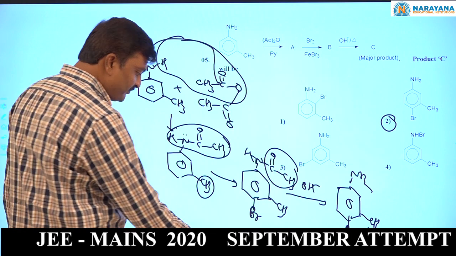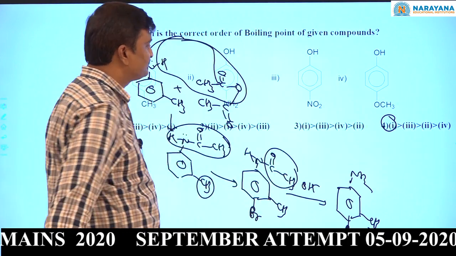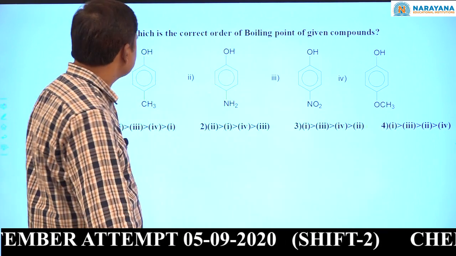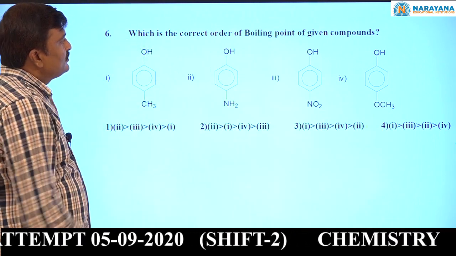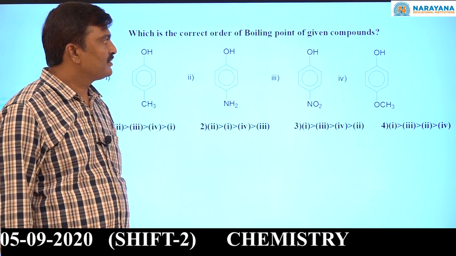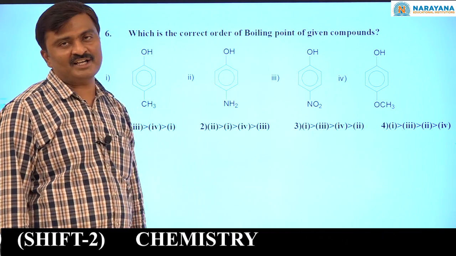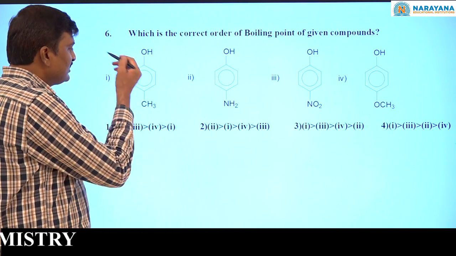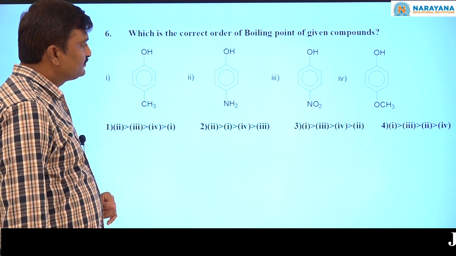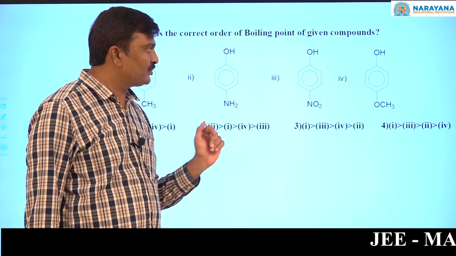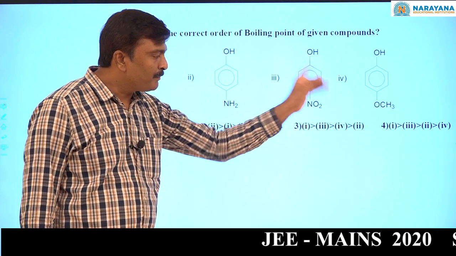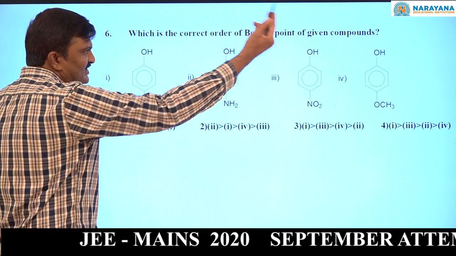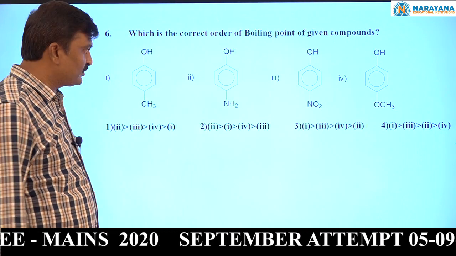Now come to the next question. Which is the correct order of boiling point of the given compounds? Here they want the boiling point order. See, para-methylphenol, para-aminophenol, para-nitrophenol, para-methoxyphenol. Now, all of these are phenol derivatives.